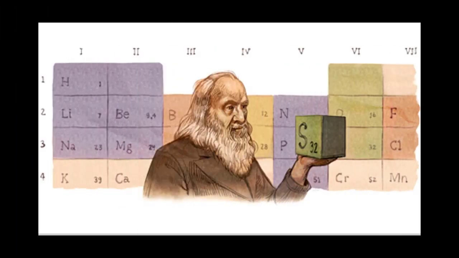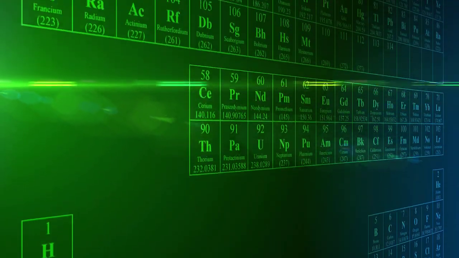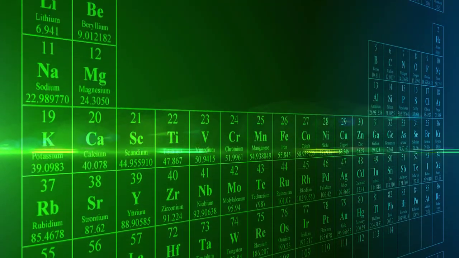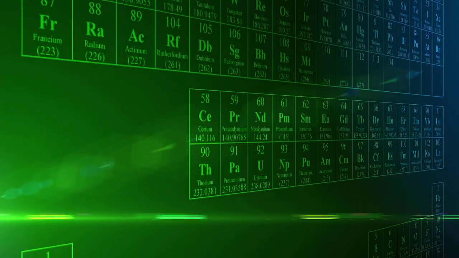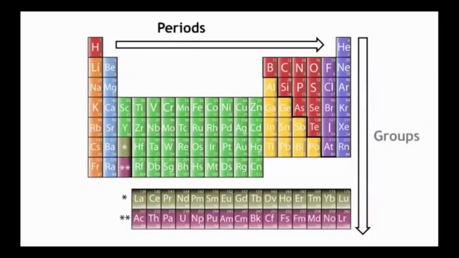Now let's talk about the periodic table of elements. It was developed by Dmitry Mendeleev in 1869, who initially arranged all the known elements by their atomic mass and placed them in rows and columns according to the similar properties. Today, elements are organized in the periodic table by increasing atomic number. It is organized in periods from left to right and groups from top to bottom. Lighter elements are at the top and heavier elements at the bottom.